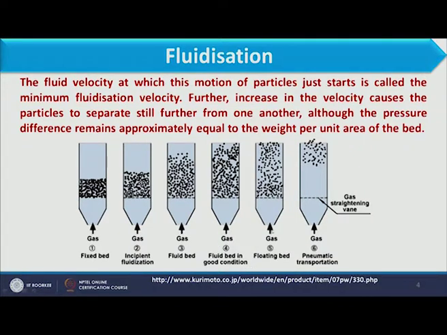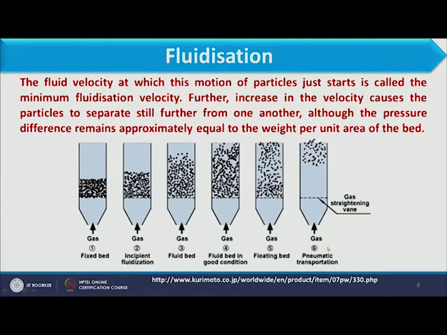Now, when we increase the gas velocity further, the particles will start floating with the liquid. It means all particles will be hanging in the fluid. That condition we can call fluidized, and also a condition where particles are floating over the fluid. So, this figure 5 shows the floating bed.